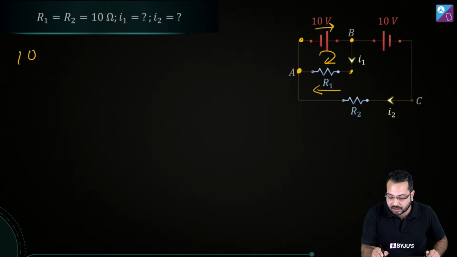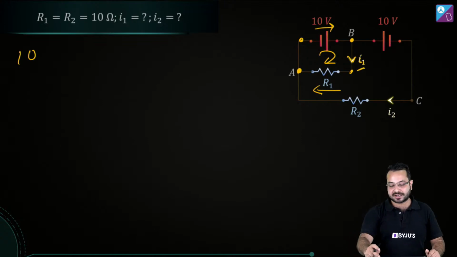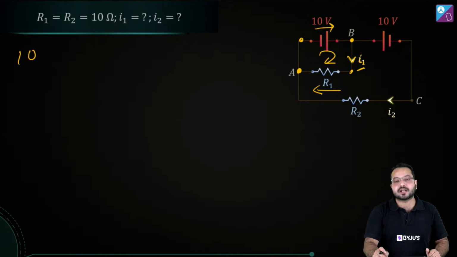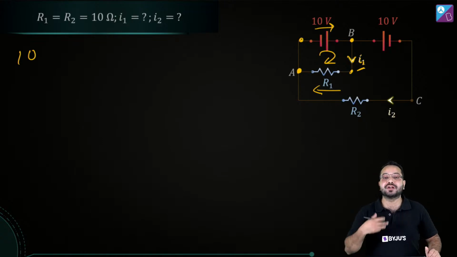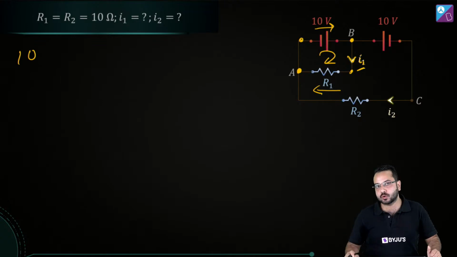So we are going across the resistor, and this is the current we have assumed. This I1 is the current in the branch we have assumed. Now we are going in the direction of the current. Can you see that? And when we are going in the direction of the current, the potential is going to increase or decrease? When we are going in the direction of the current, then obviously the potential is going to decrease because the current flows from higher potential to lower potential.